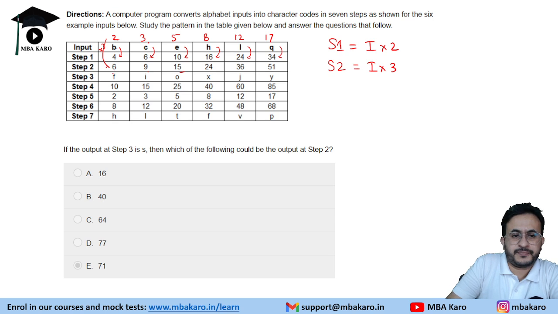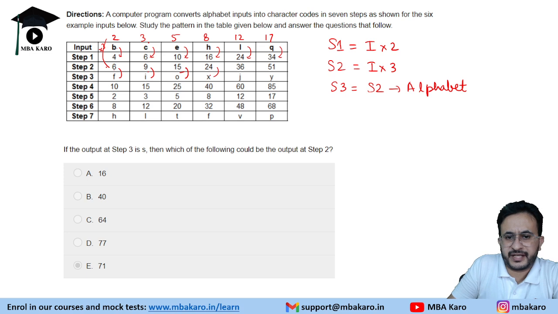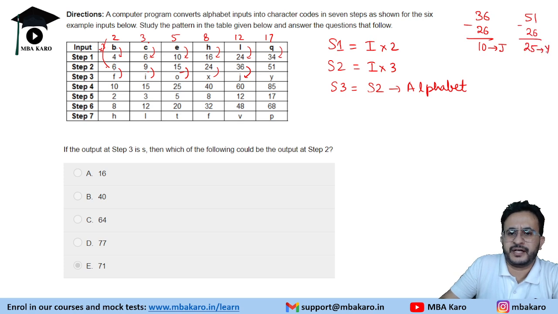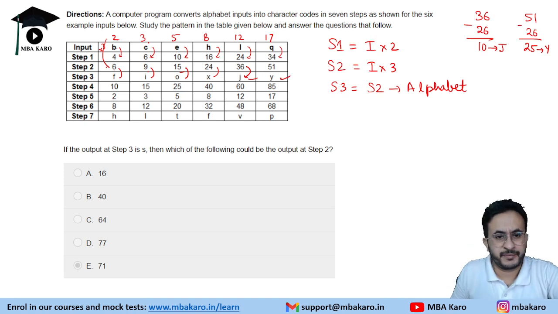Right? Step 3 is 6 is F, 9 is I, 15 is O. Step 3 is equal to step 2 into alphabet. Now, a thing to note here is, see, till 26 is fine. How do we interpret 36? Since there are only 26 letters, we subtract 26 and we get the 10th letter, that is J. Similarly, 51 can be interpreted as 51 minus 26, which is 25, that is Y. So step 3 is converting step 2 into alphabet.